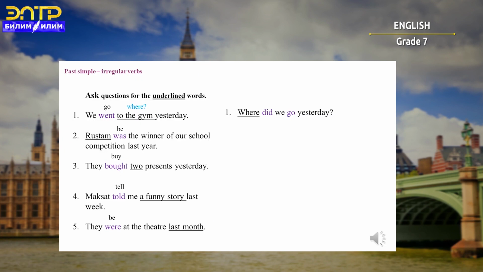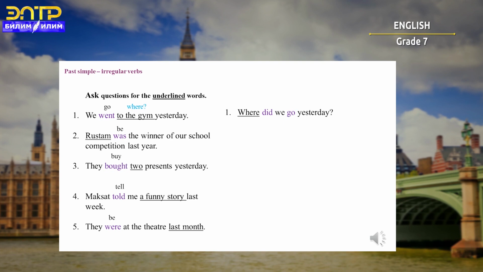Now it's time to practice a little bit. In this exercise, you have to ask questions for the underlined words. Let's look at the first sentence. We went to the gym yesterday. We need to ask a question for the underlined words, to the gym. We went where yesterday? The question word will be where. The infinitive form of the verb went is go. So let's make up a question. Where did we go yesterday?